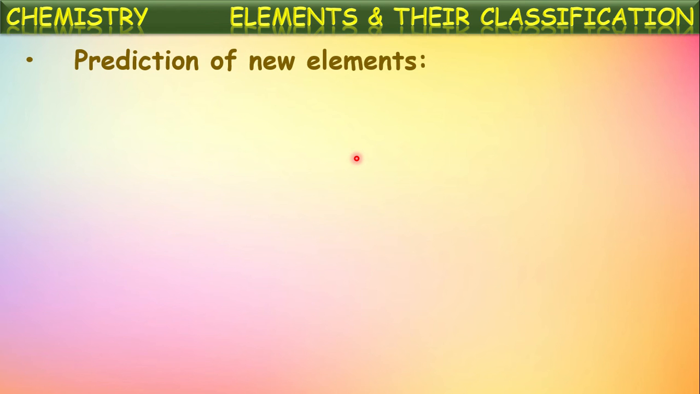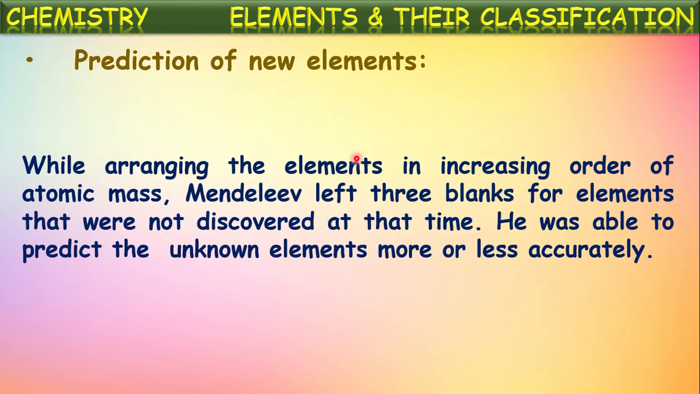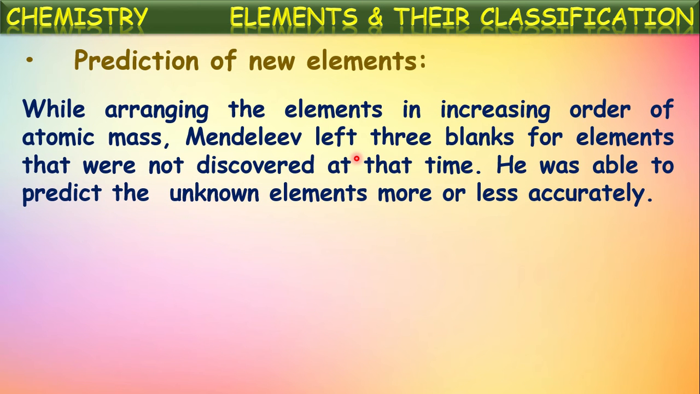Next, prediction of new elements. Yes, by this classification, Mendeleev predicted some unknown elements. While arranging the elements in the increasing order of their atomic masses, Mendeleev left some blanks, around three blanks, for elements that were not discovered at that time. So he assumed certain elements were still to be found, and he left certain blanks for those unknown elements which are to be found later.